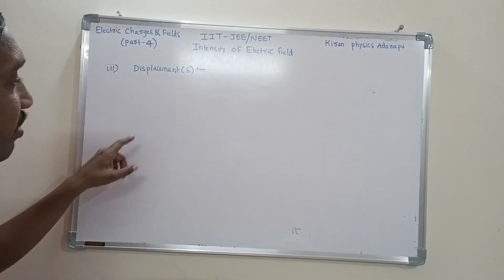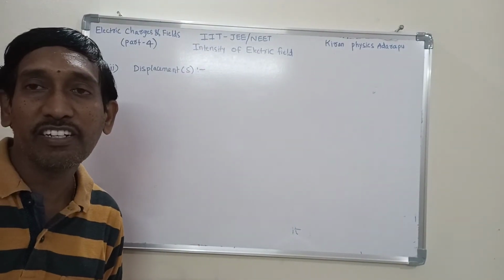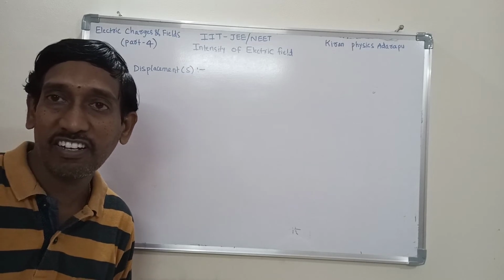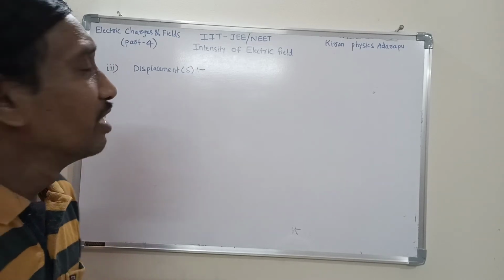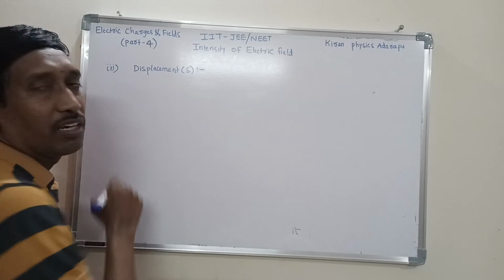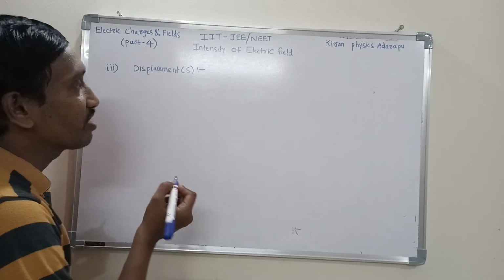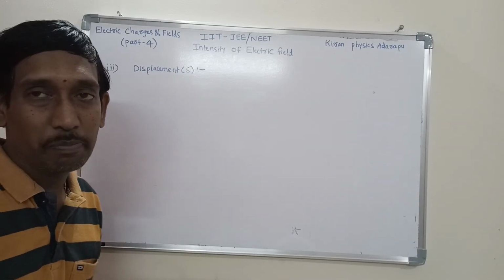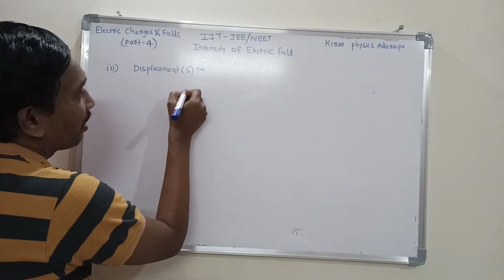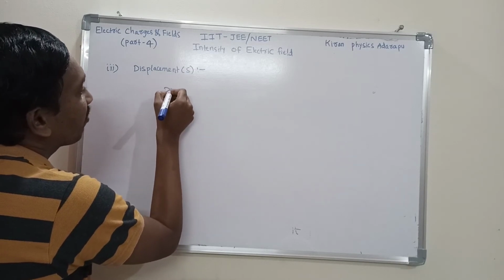Now we are going to discuss the displacement, or distance traveled, by the electric charge in an electric field. From the second kinematic equation, we know the expression for displacement. What is the displacement equation from the second kinematic equation?